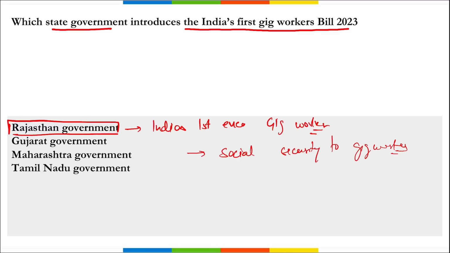Correct? Platforms including food delivery apps and e-marketing platforms must provide the Rajasthan government with a database of all the platform based gig workers on board or registered with them within 60 days of the act's implementation.